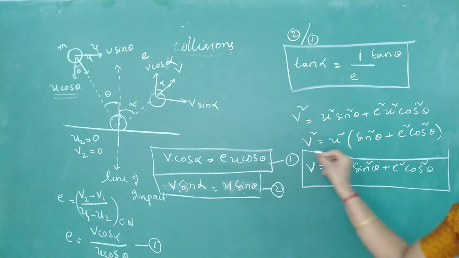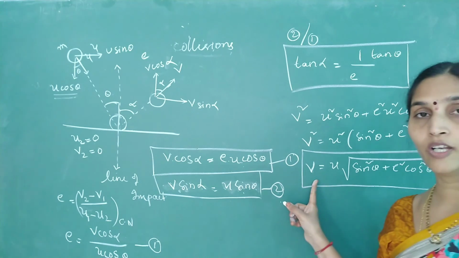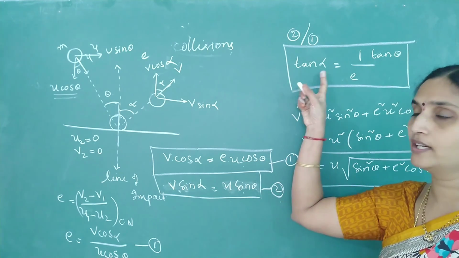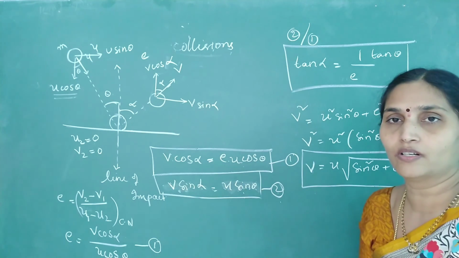Did we get the value of velocity? So this gives you the velocity and this gives you the angle at which it is going to get reflected, or scattered with respect to the normal.